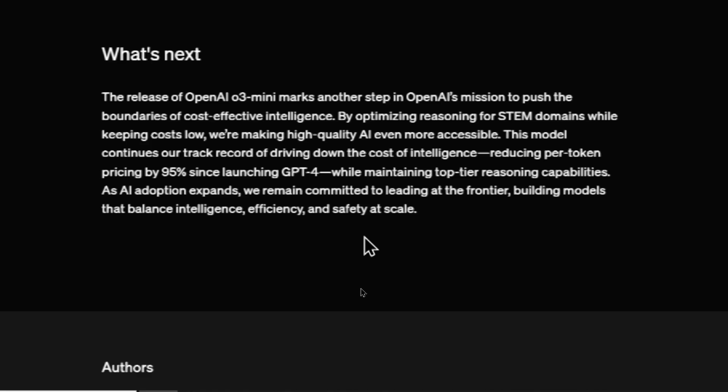Finally, what's next? The release of OpenAI o3 Mini marks another step in OpenAI's mission to push the boundaries of cost-effective intelligence. By optimizing reasoning for STEM domains while keeping costs low, we're making high-quality AI even more accessible. This model continues our track record of driving down the cost of intelligence, reducing per-token pricing by 95% since launching